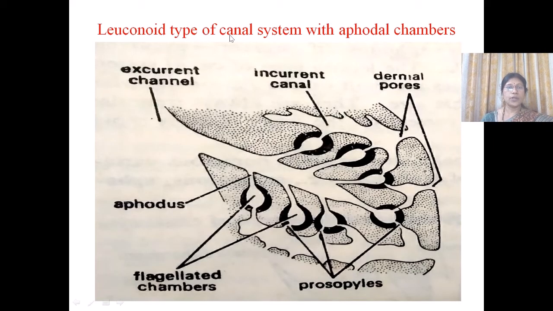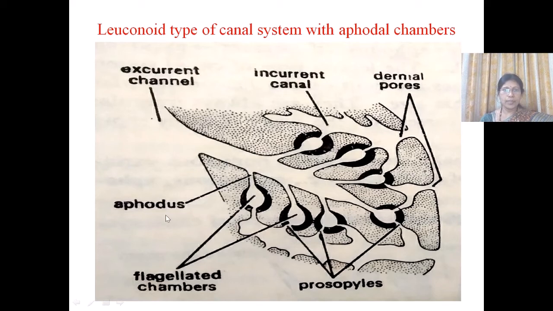So this is the leuconoid type of canal system with aphodal chambers. It is similar to eurypylous, except that here the flagellated chambers are small and rounded or oval, and the opening between the flagellated chambers and the excurrent canal, that is the apopyle, has formed into a narrow water current tube.